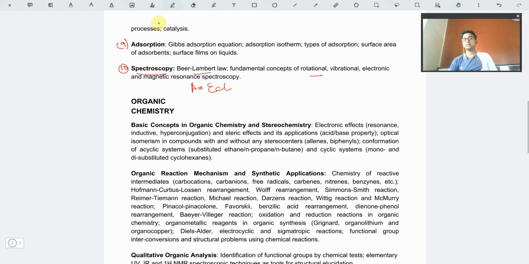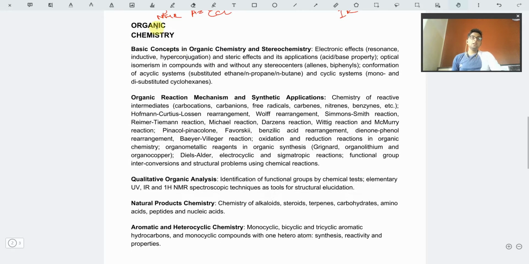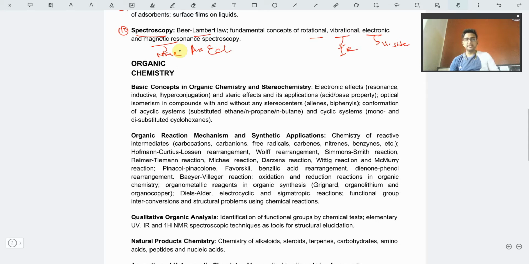Then we have rotational spectrum, that is microwave spectroscopy; vibrational, that is IR spectroscopy. Okay, electronic, that is visible spectroscopy; and magnetic resonance, that is NMR spectroscopy. Okay, the calculations related to that, the theory related to that, you must understand all of these things. Okay. Moving on to the organic chemistry part.